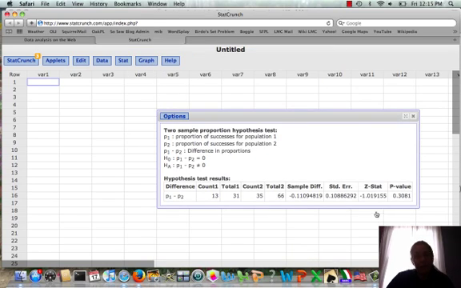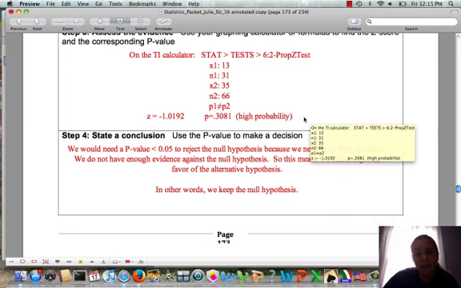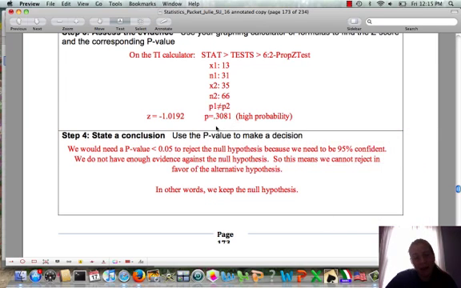And so we see here we get the same results as from the calculator. Our z statistic, telling us how many standard deviations, is a little bit more than -1 standard deviations, and our p-value is 0.3081. So the p-value, remember, is telling us the likelihood of getting results like this if the null hypothesis is true. So it's a high probability that if there was no difference, you would get results like this. One reason could be because our sample size wasn't very big.